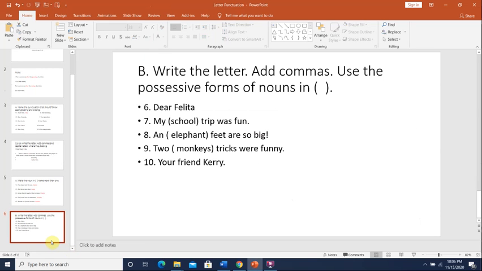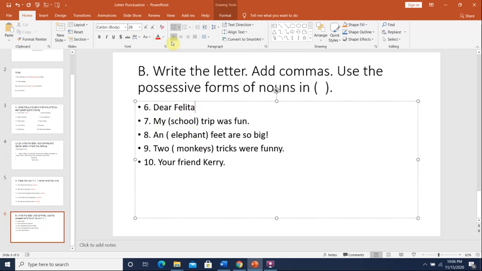Here it says also write the letter, add commas, and use the possessive form of nouns in each bracket. Okay, so first they want us to write the letter and then to make the possessive noun of the words in the brackets 7, 8, and 9. Okay, dear Felicity. How do you start a letter? With a greeting, dear Felicity. What do I put after Felicity? A comma. Very good.